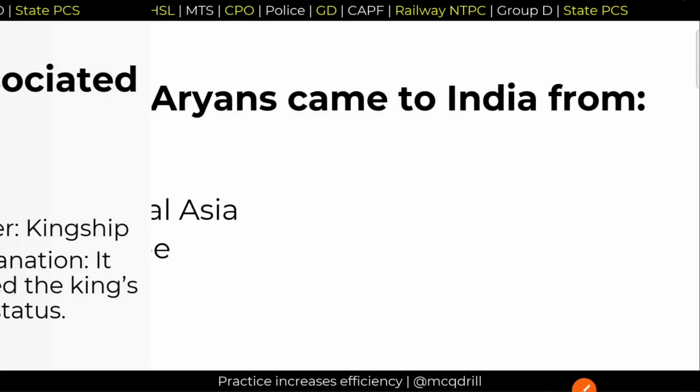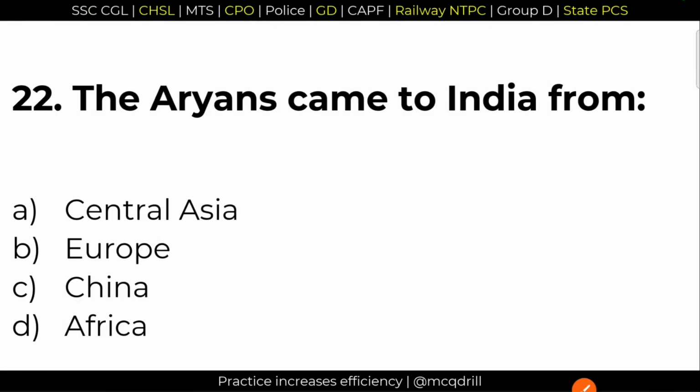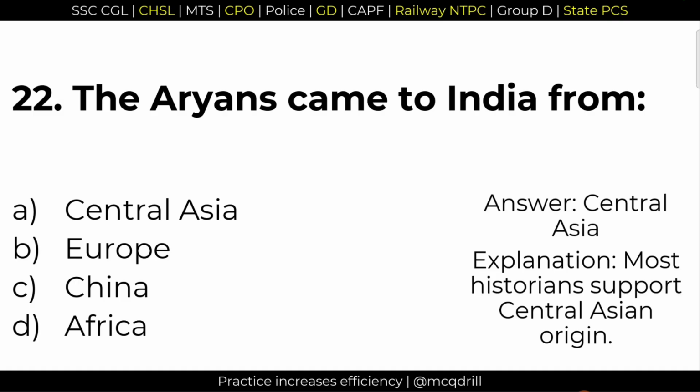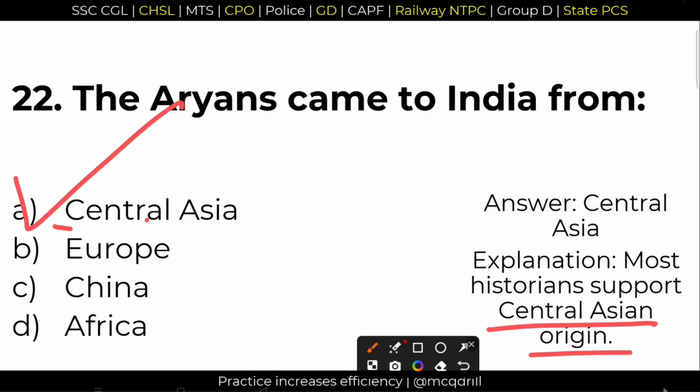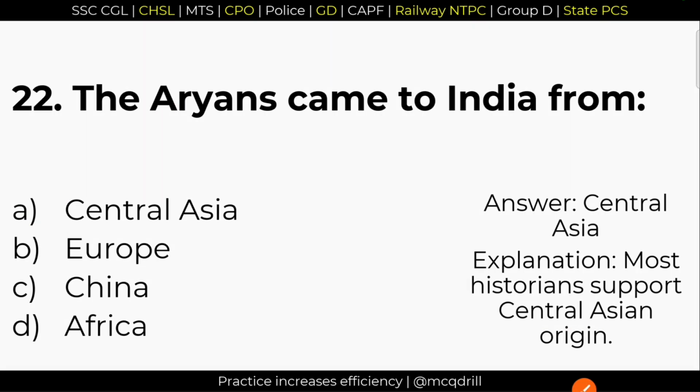Next question. 22. The Aryans came to India from. They were from Central Asia. Option A is the right answer. Most historians support Central Asian origin of the Aryans. So option A is the right answer.